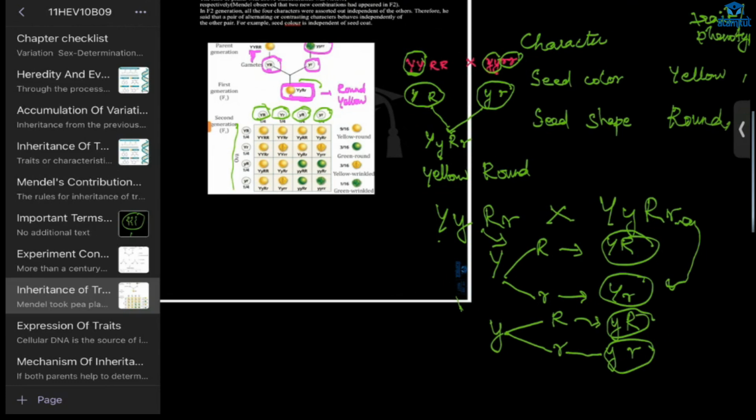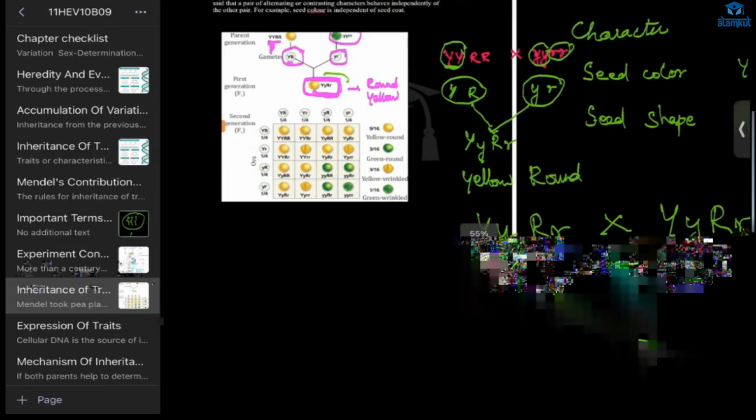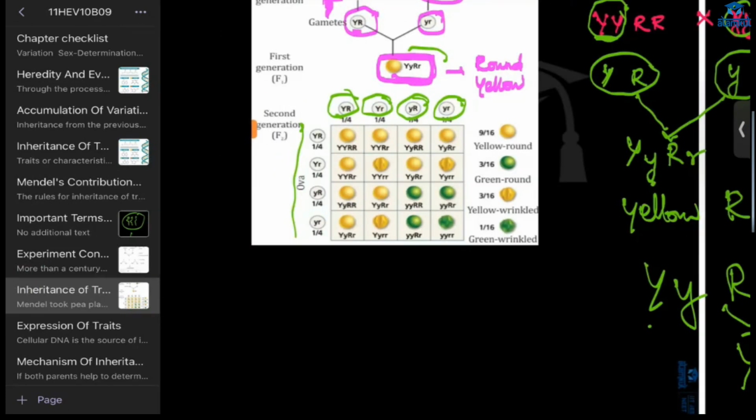When we do the cross, what will we be getting from here? Y you put here. From here you put Y. From here you put R. From here you put R. So what we got? We got round and yellow. Here what we get? Round and yellow. Here, round and yellow. Here also round and yellow. Here what we get? We get round and yellow.